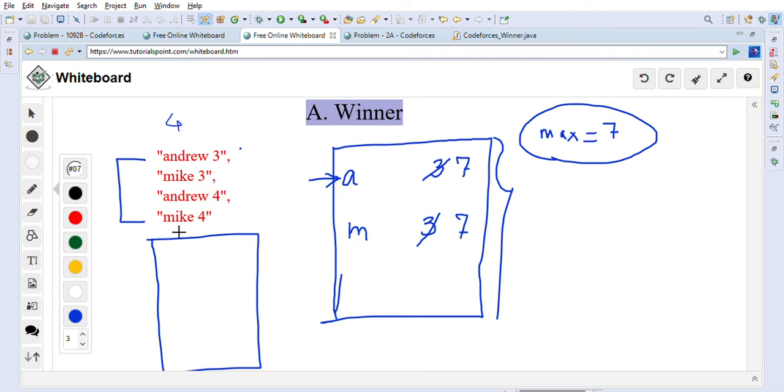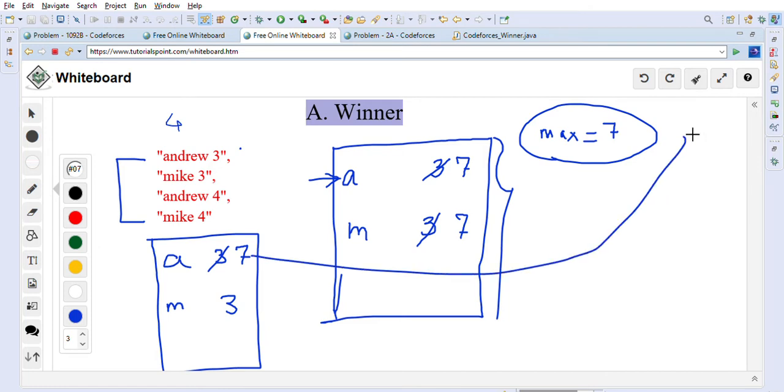So Andrew 3, so we will put the Andrew 3 entry here. Andrew is 3. We will check if this 3 is equal to 7. No. So we will proceed. Then Mike is 3, so we will make an entry into this map, Mike 3. So 3 is not equal to 7, so we will proceed. Now Andrew 4, so we will add 4 to this 3, so it becomes 7. After adding, we will check it against our maximum. So 7 is equal to 7, which means that Andrew reached our maximum score. So Andrew will be the winner.